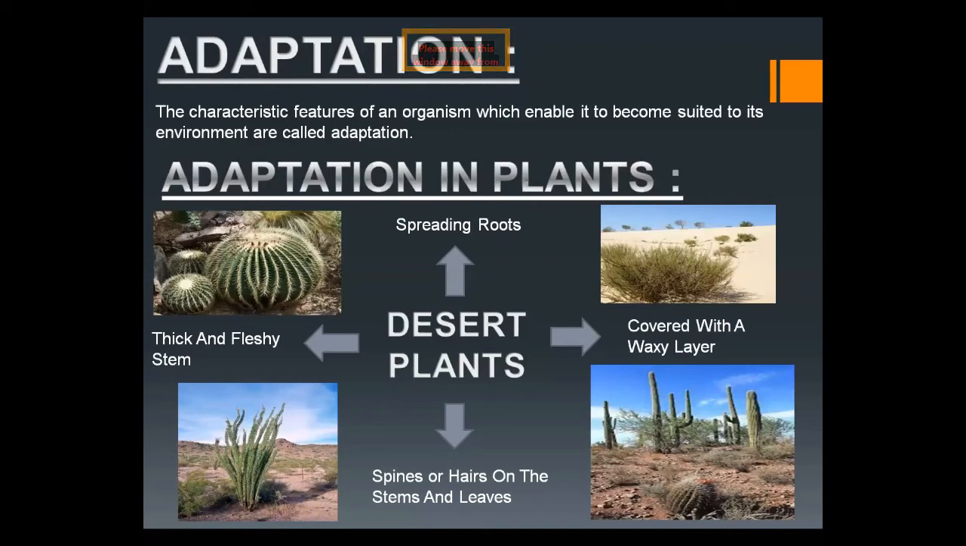To minimize the evaporation of water, because they receive too much sunshine, so the water they store in their stems and leaves can easily evaporate. To reduce this evaporation, they have spines or hairs on the stem and leaves, and they are covered with a waxy layer. This waxy layer is also called the waterproofing layer. So this waxy layer also minimizes the evaporation of water. These are the main adaptations that we find in desert plants.